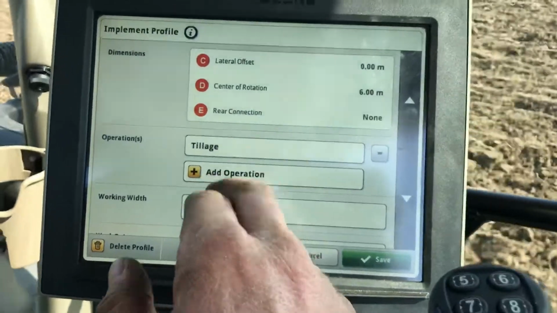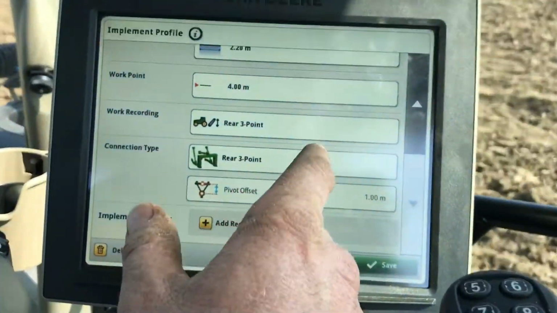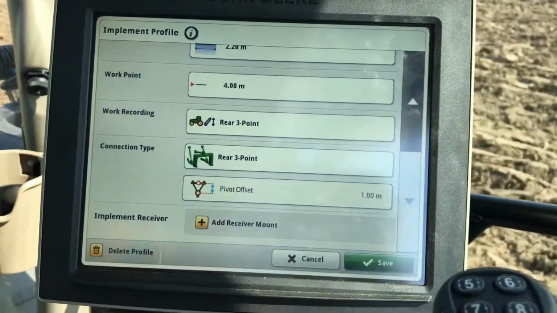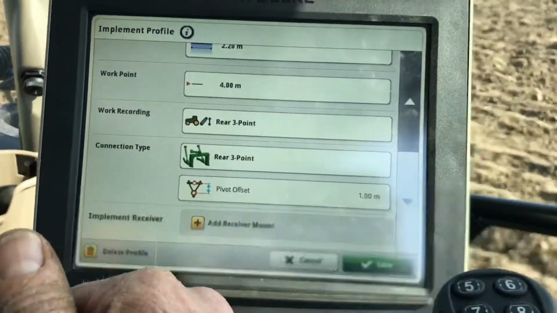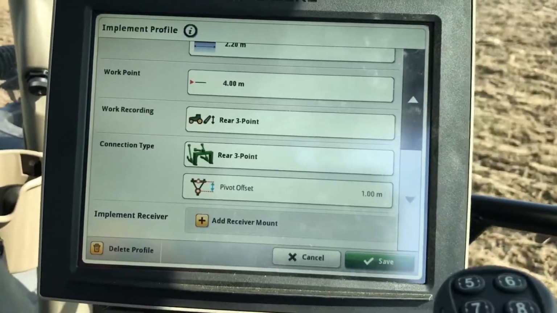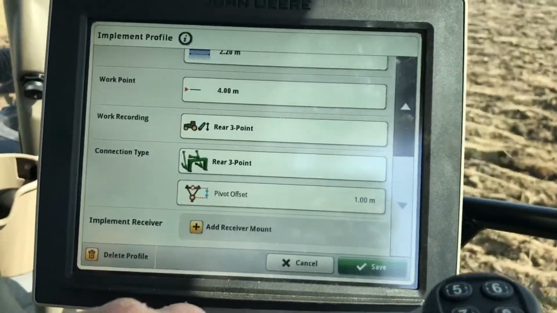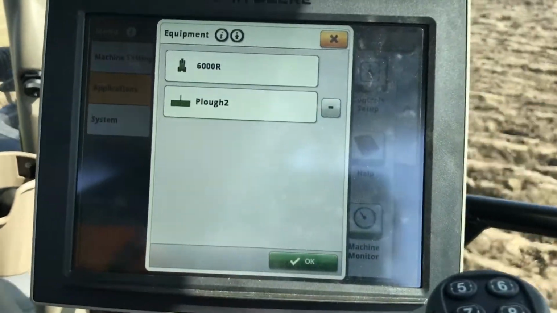We stick in that we're doing a tillage operation. We put in the width of the machine, 2.2 metres. The working point is how far back the machine is from you. That's 4 metres to the working point. The work recording is on a 3-point. Every time we drop the lift, she starts recording. And the connection type, we're on the 3-point hitch, and it's on a pivot, so it's a metre back from me. So you have to put in all this information to get it to save.